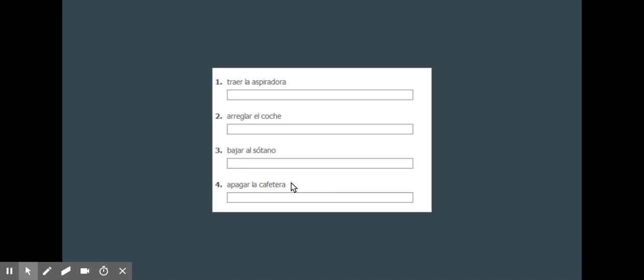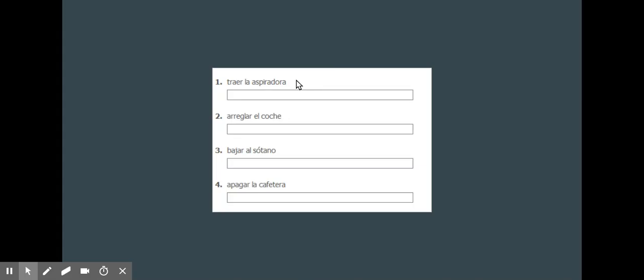The second assignment, what you have to do is conjugate the verb to a command, and then add the phrase por favor at the end. So write the sentence, comma, por favor at the end. So do something, please. Number one, traer la aspiradora. Well, yo traigo, take off the O, add an A. So traiga la aspiradora, por favor.